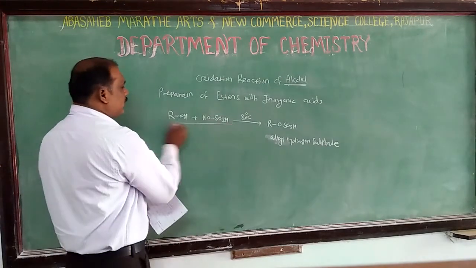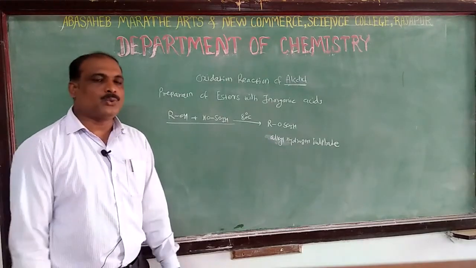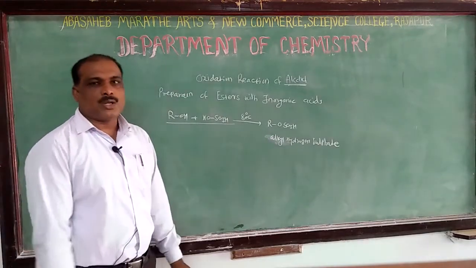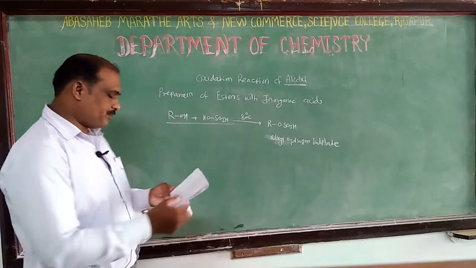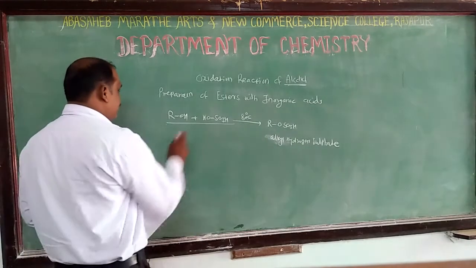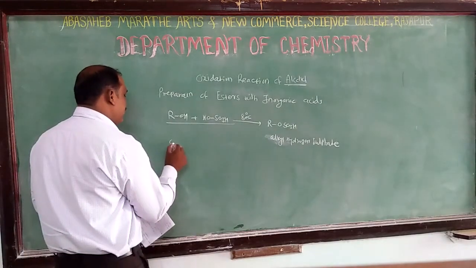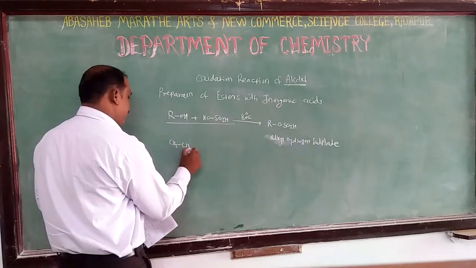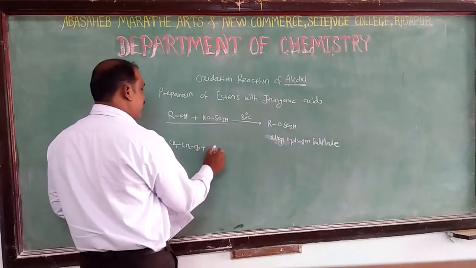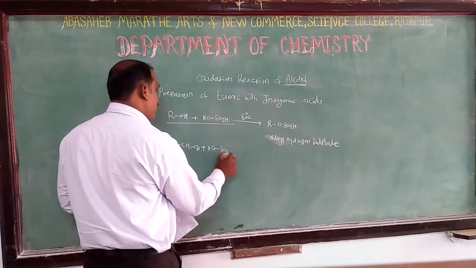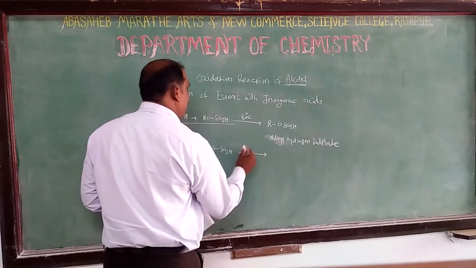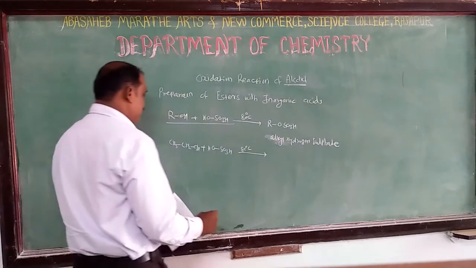Such reactions are mostly used for the preparation of detergents. Like ethyl alcohol, we take this ethyl alcohol and treat it with H2SO4, heated at 80 degrees centigrade.